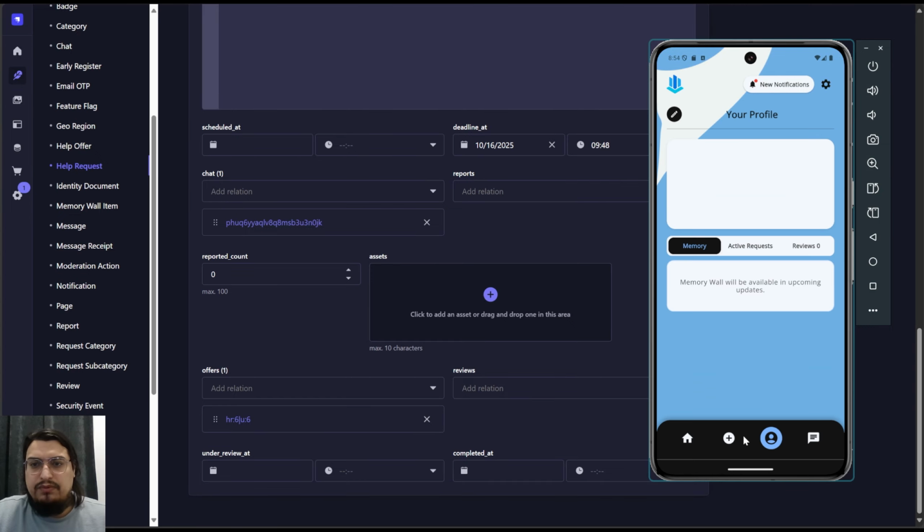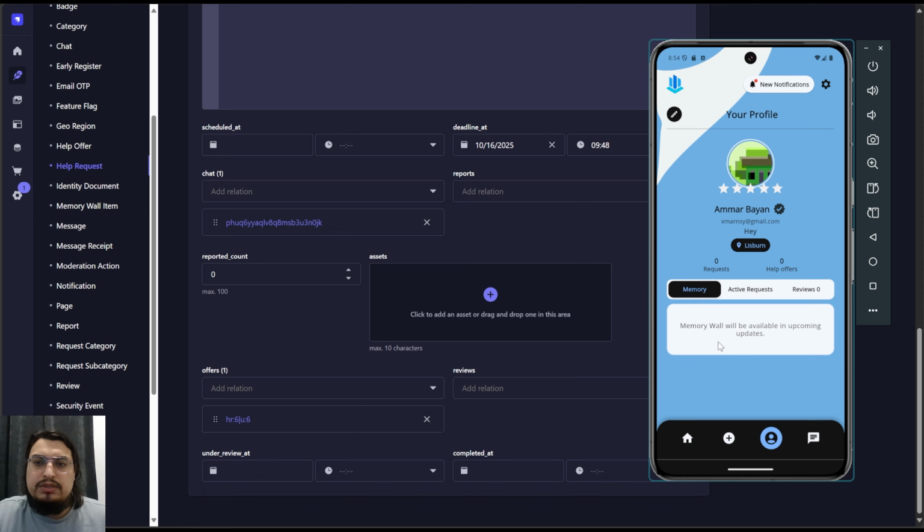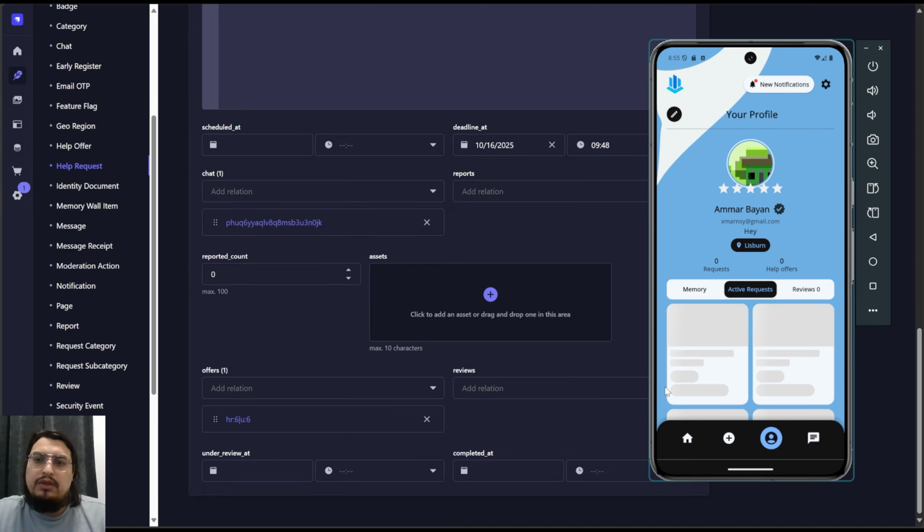So when you get to your profile here, there is a profile system. You can see there is a memory wall, where you can share photos when someone helps you with something. You can share the photos of their work, or if it's an activity with them, you can share this activity, and you can see your own active requests here and reviews.